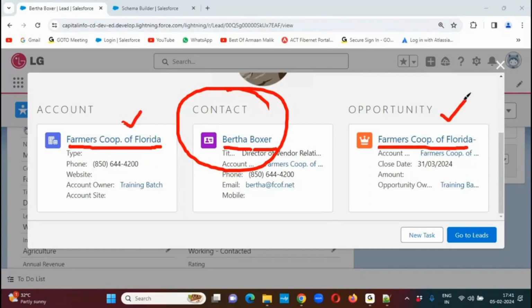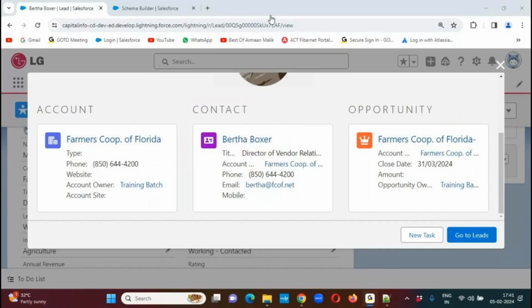Now we are converting the lead as a customer manually with the help of the convert button. But for example, I have 1,000 lead records which I would like to convert. Should I convert record by record? No, I don't want to do that. It will take more time, and it's a regular task for me. I don't want to spend 1 or 2 hours on this.